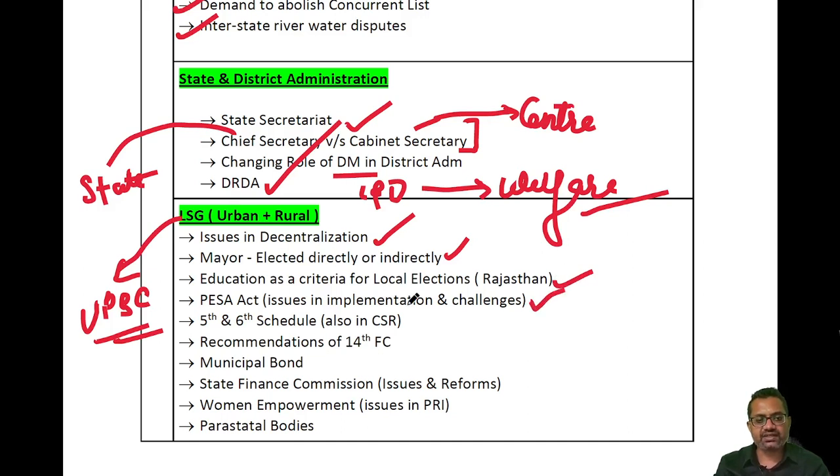Then PESA Act, then 5th and 6th schedule, then the recommendation of Finance Commission, municipal bond, which enhances the financial stability of any local body. Then State Finance Commission, what are its issues and what reforms should be done to make this body more effective and accountable. Then issues related to women empowerment, then parastatal bodies in local government. So these all are topics.